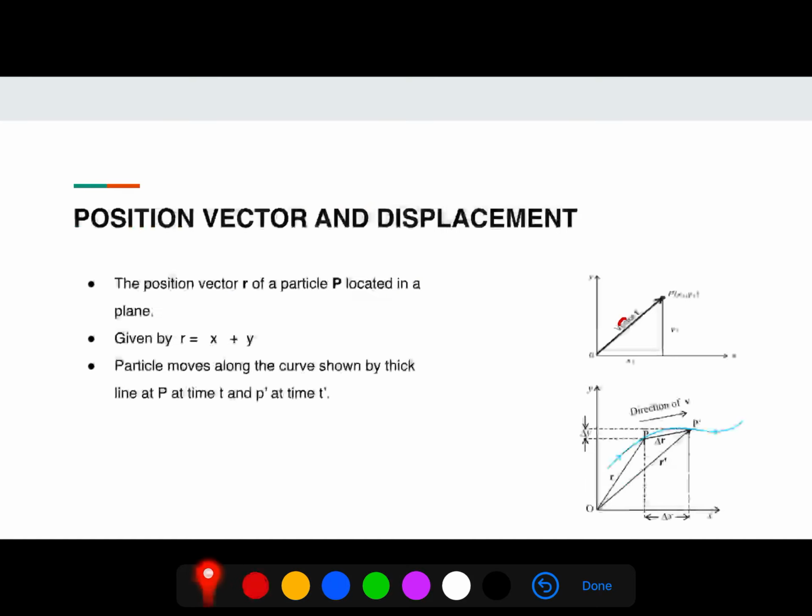The delta x is this and delta y is this. If we write the coordinate of P, that is x, y, so x is up to this and y is up to this. And the coordinate of P dash will be x plus delta x and y plus delta y. So, delta x will be this and delta y will be this.